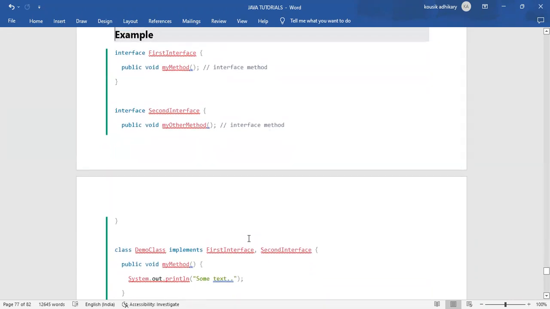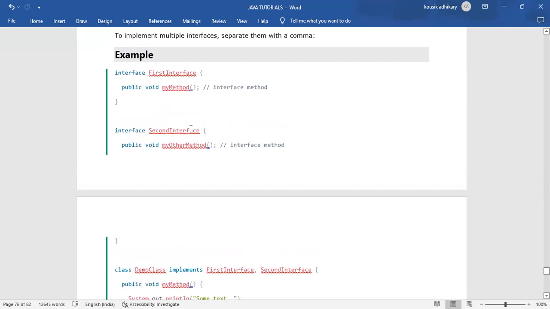So what is the example? Interface example. Okay, hello everyone, have you noted down completely? So interface, first interface, public void myMethod, that is the interface name, FirstInterface. Public void myMethod, that is the interface method. Interface SecondInterface, public void myOtherMethod. FirstInterface and SecondInterface, both are interfaces, and myMethod and myOtherMethod are the interface methods.